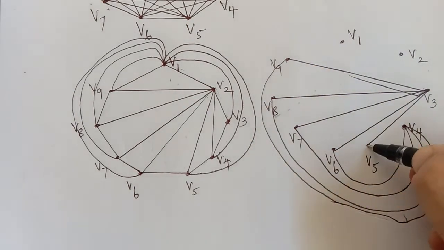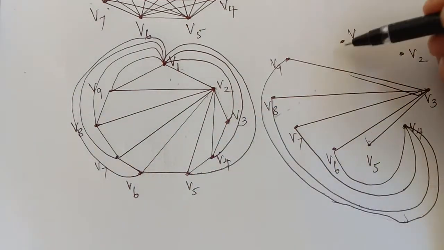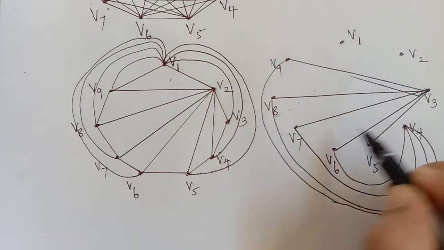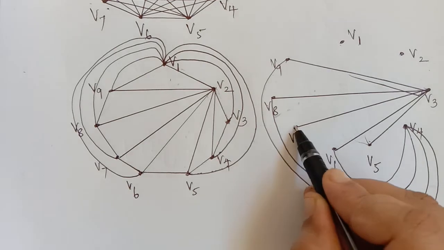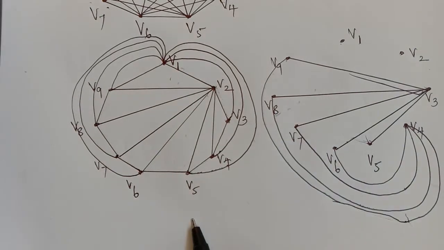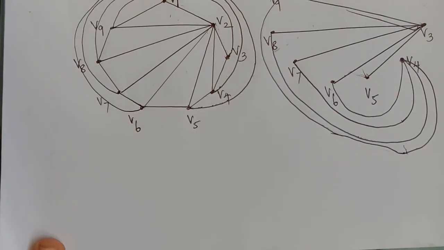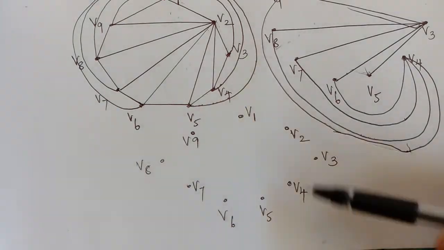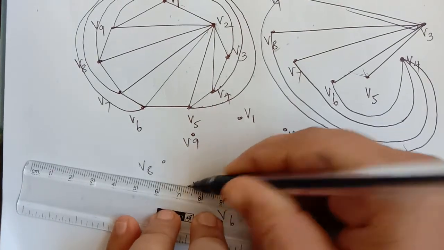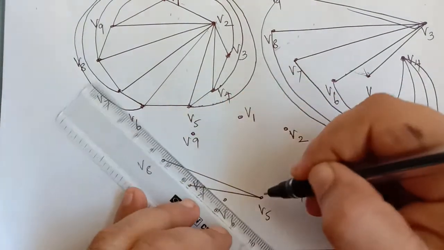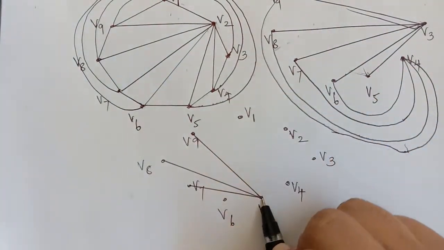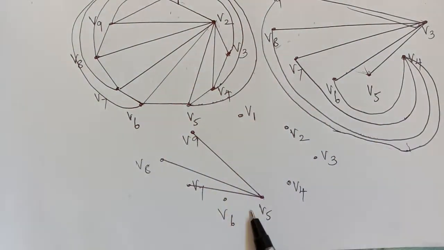Now when we draw for V5, already in this graph it has edges with V1, V2, V3, V4 and V6. Now V5 should have an edge with V7. But when I try to draw that, there will be a crossing. Now what do we have to do? We have to decompose this graph into another third graph with the same number of vertices. Let me just do it now. I have plotted the vertices here. Now we have to complete this graph: V5 to V7, then V8, and V5 to V9. Okay, now this is over. V5 has edges with all the vertices in these three subgraphs.